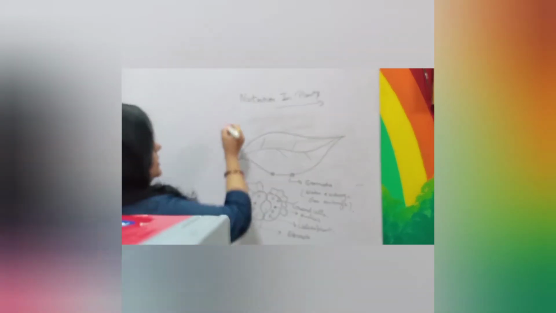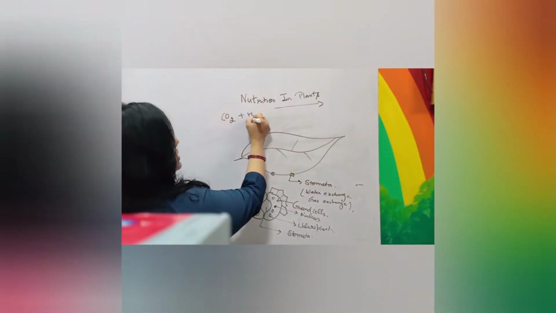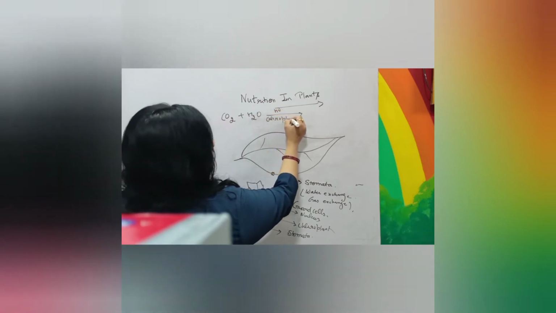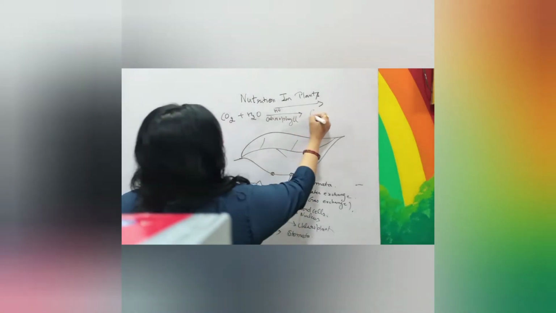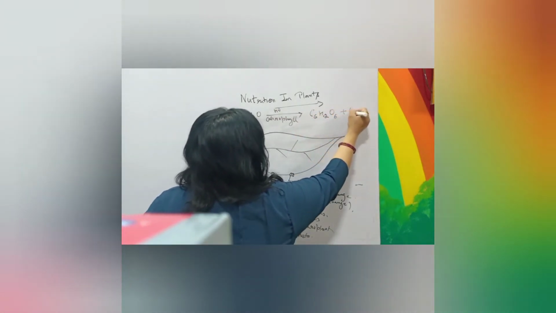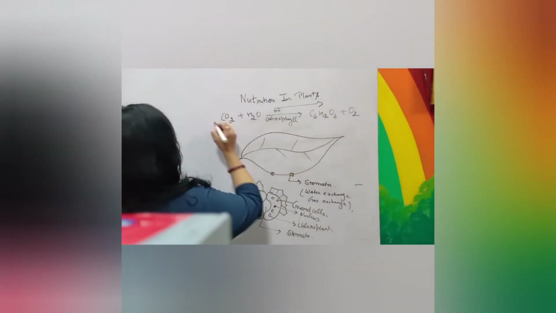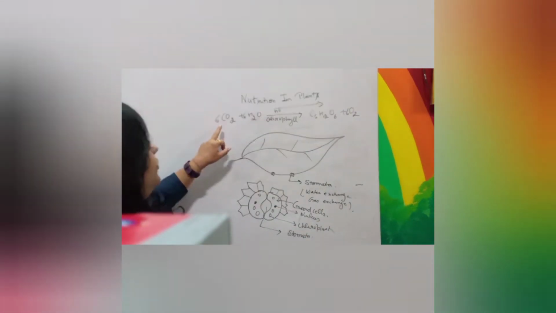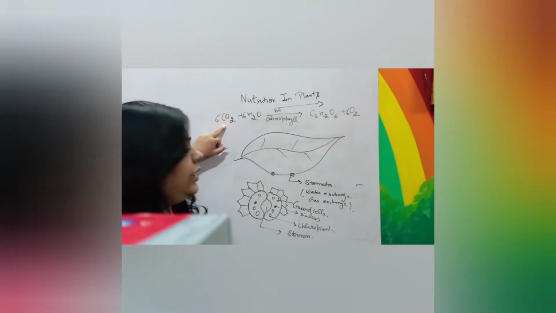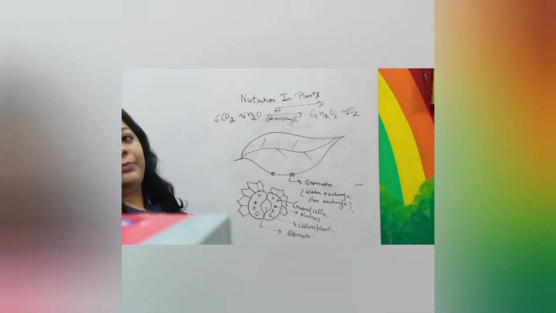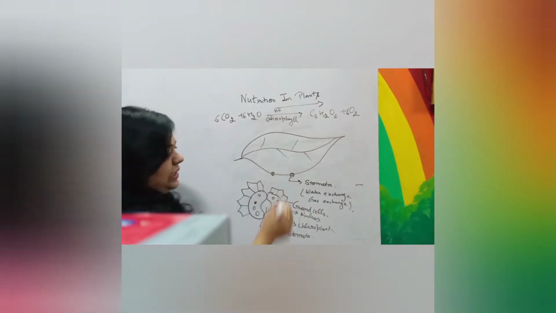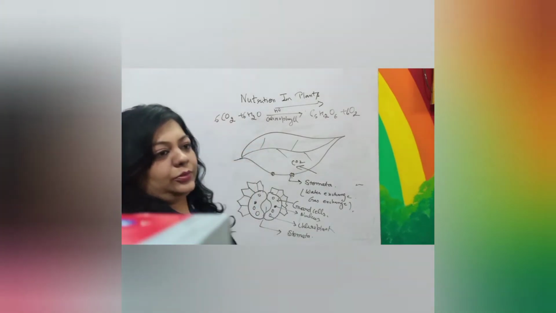What is the reaction of photosynthesis? Carbon dioxide plus water, in the presence of sunlight and chlorophyll, forms carbohydrates and oxygen is released. Yes, it is balanced. So from where do the plants draw carbon dioxide? The plants draw carbon dioxide from the atmosphere through the tiny openings known as stomata. And the water comes in two ways.